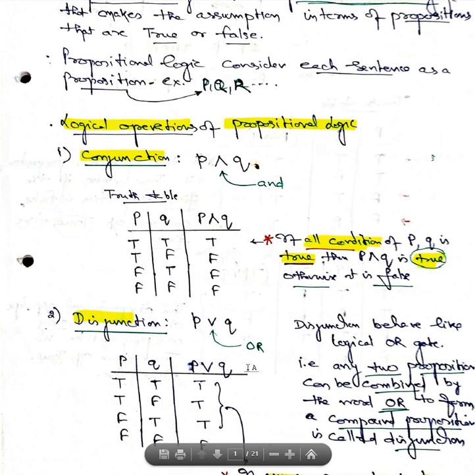Next we will go for negation. When we talk about P, its negation is represented as not P, so that if it is true, it is false, and if it is false, it is true. That is the negation's representation. Or we can say that the negation of P is equal to 1 minus P, where P is the truth value of the fuzzy statement.